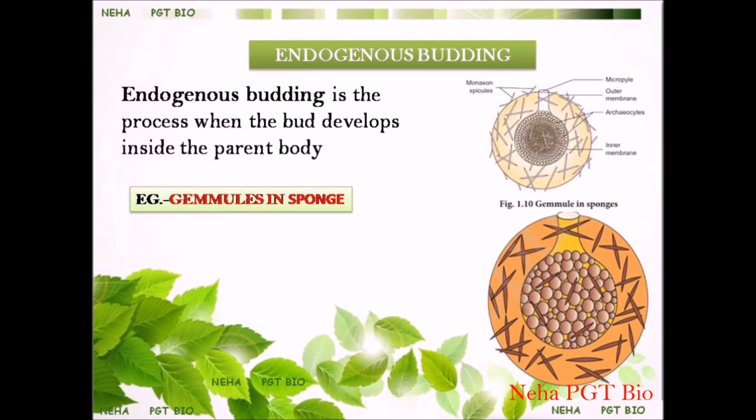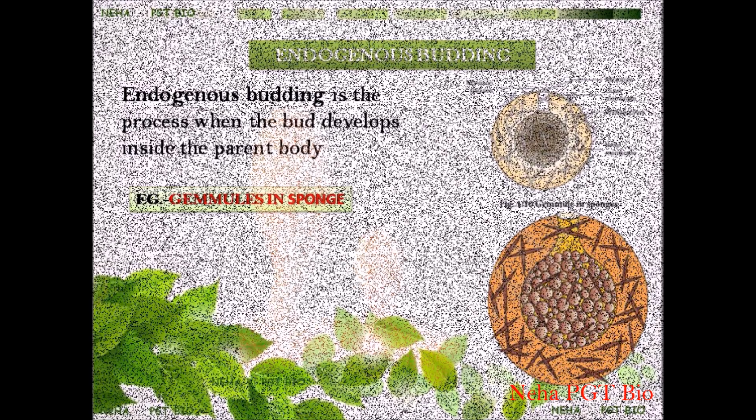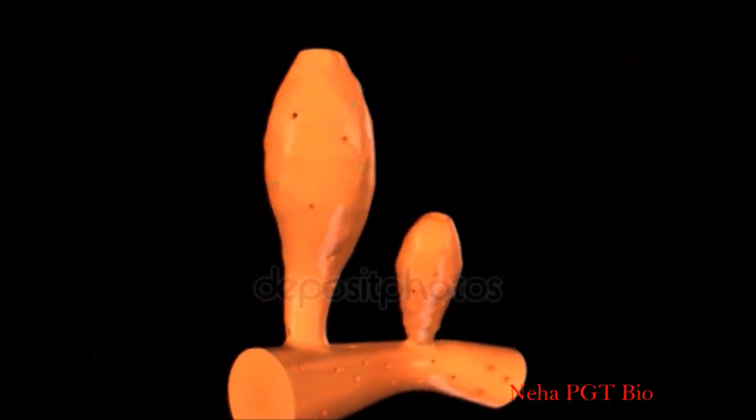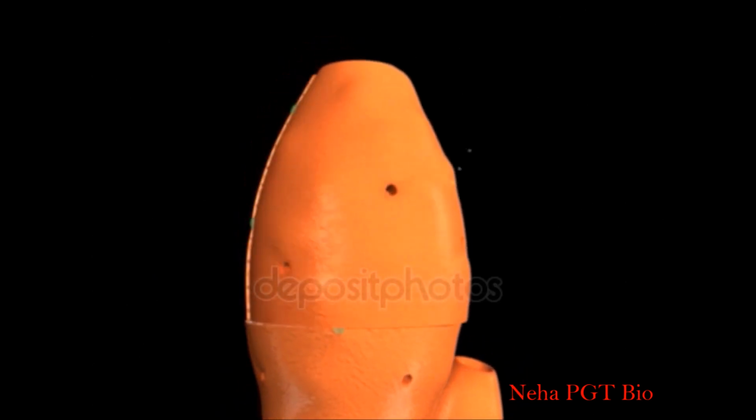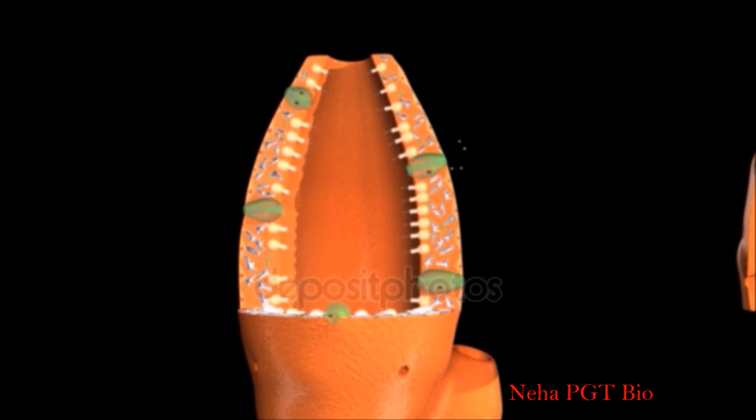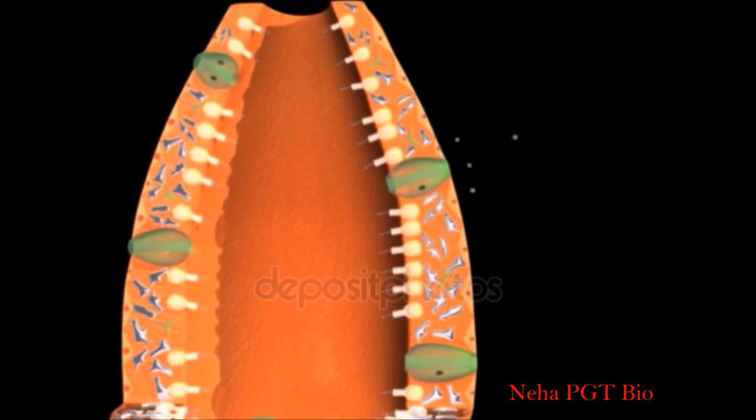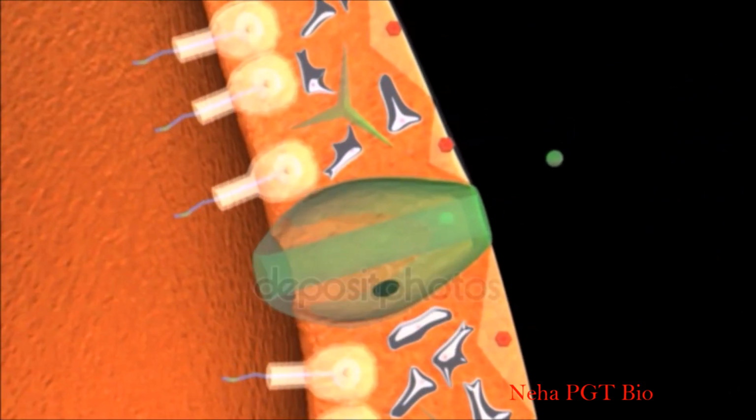In our book, one example of endogenous budding is given. In endogenous budding, the bud is formed inside the parent body. One most important example is the formation of gemmules in sponges, which live in fresh water.